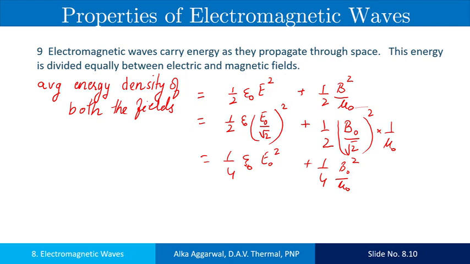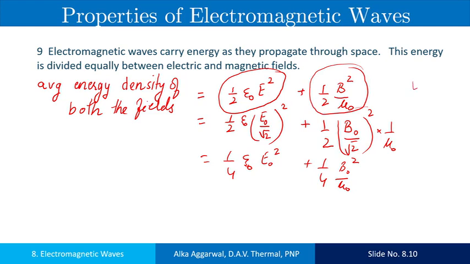The average energy density of the electric field is equal to 1 by 2 epsilon naught E square, and the average energy density of the magnetic field is 1 by 2 B square upon mu naught.